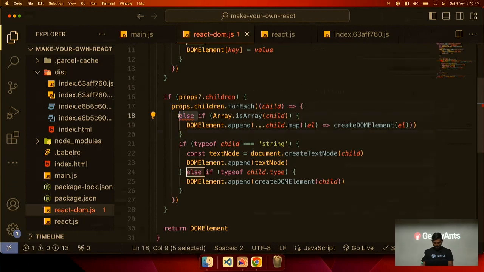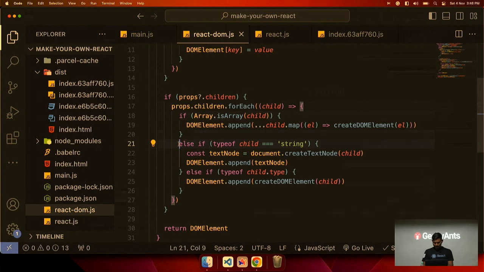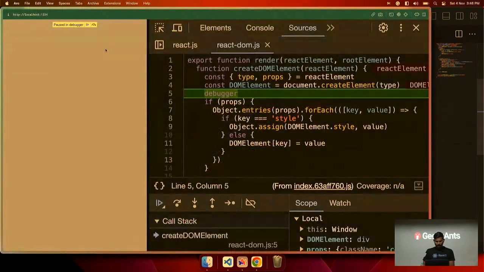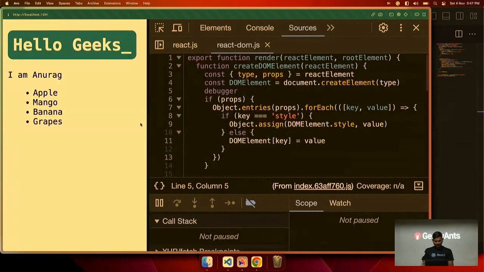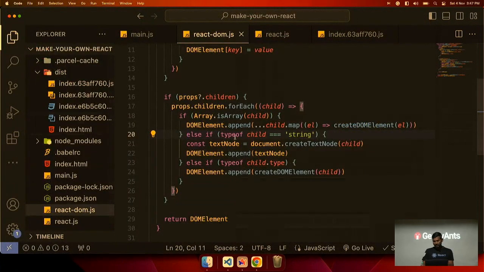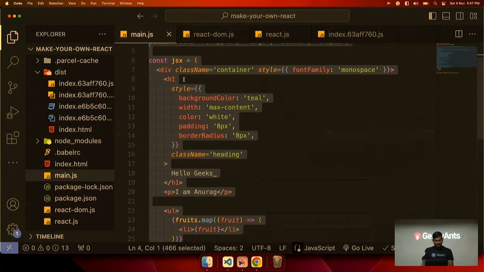If this is an array, let me put it here. Let me remove the debugger. And yes, thanks. It is working now. Actually, the order was not correct, so it was going inside. So now we are rendering multiple elements.